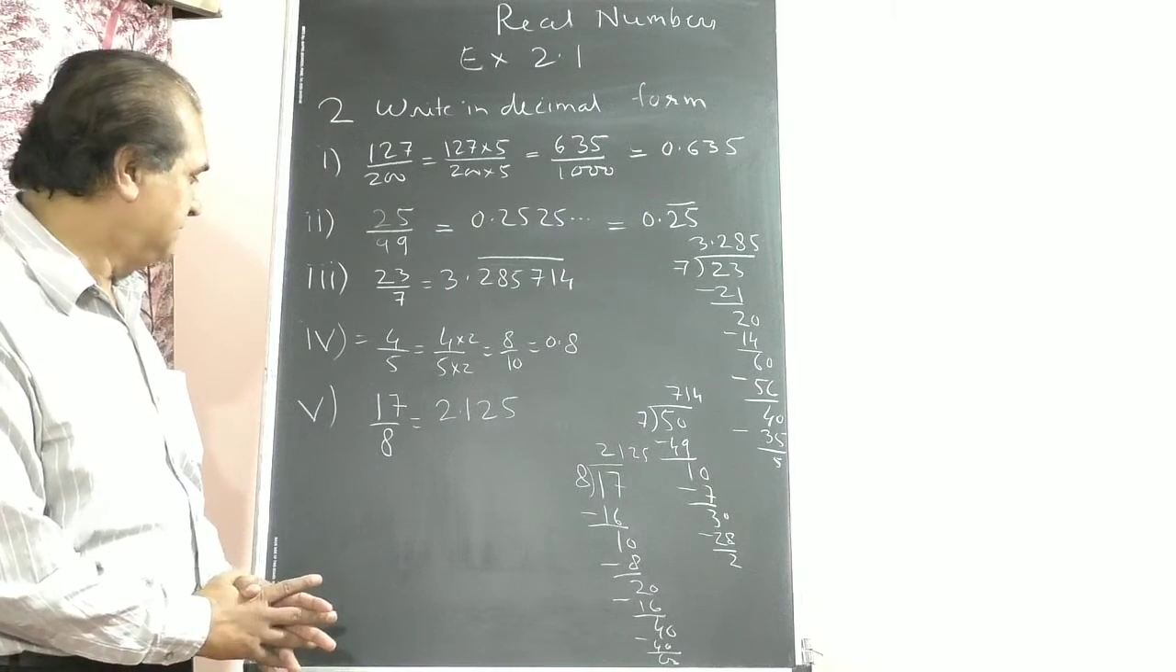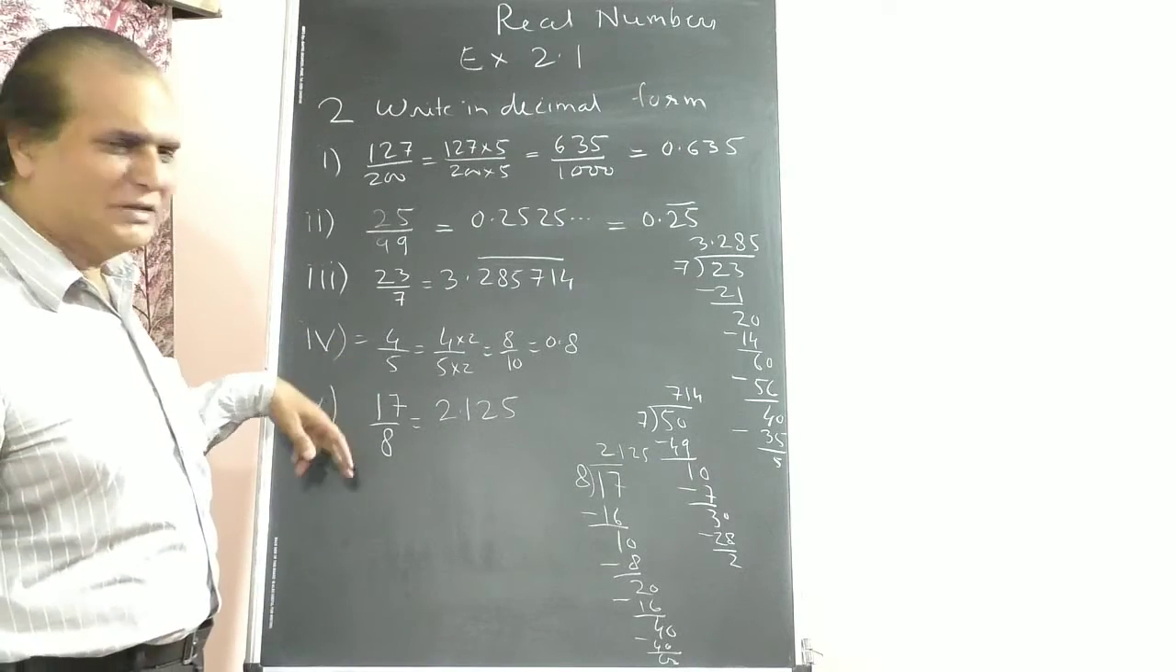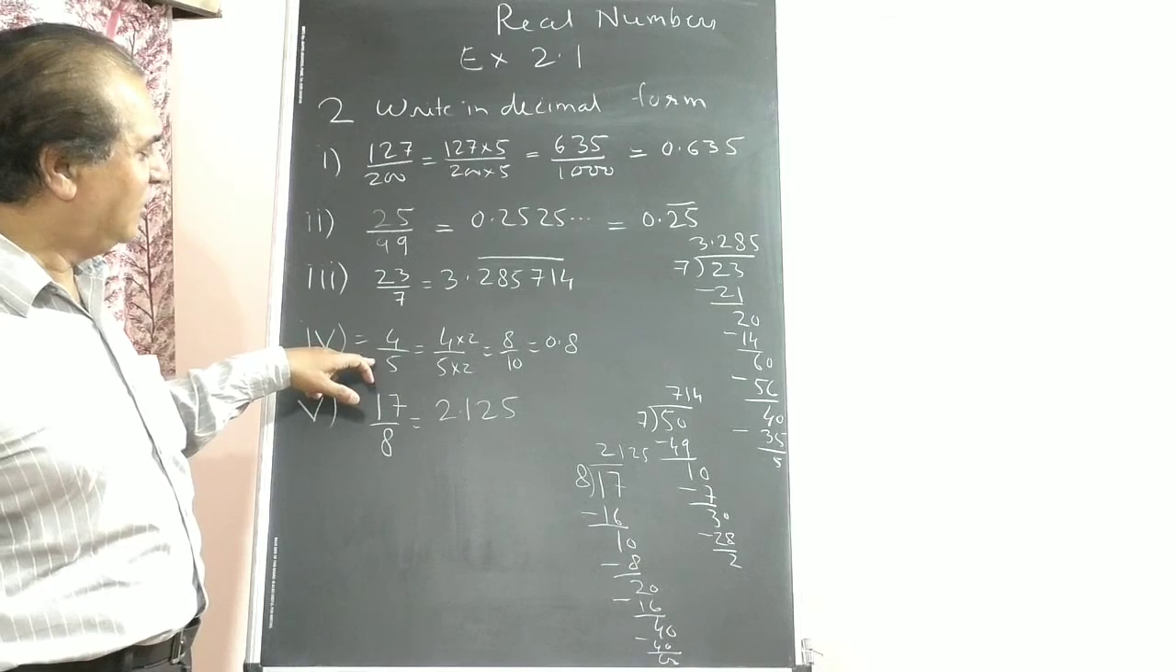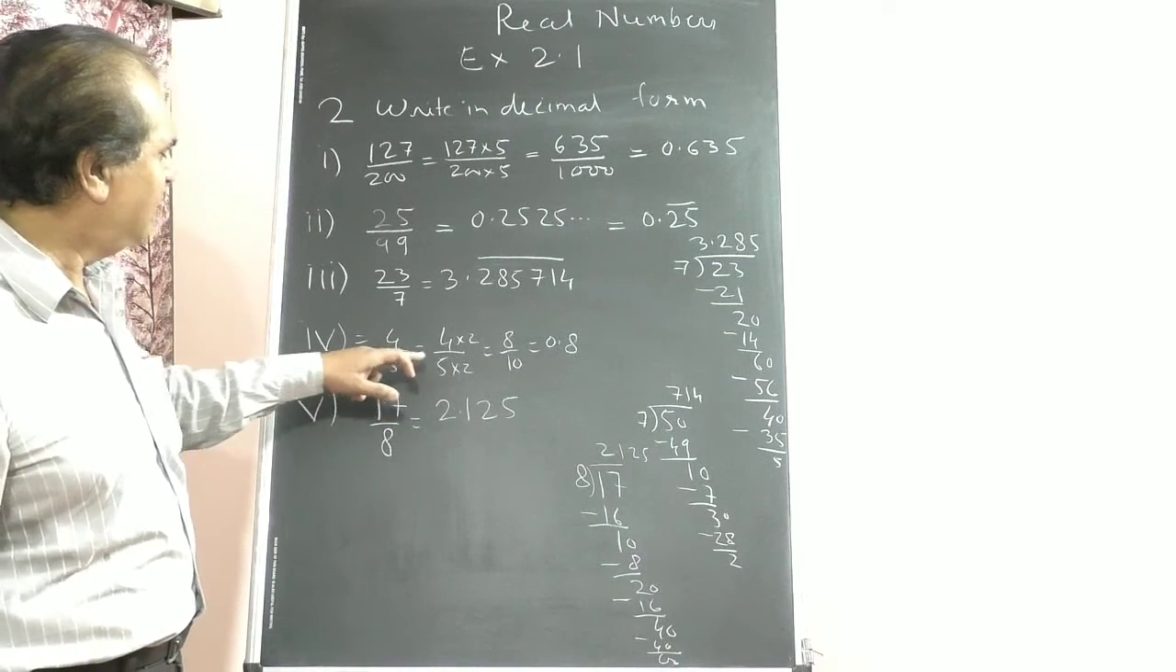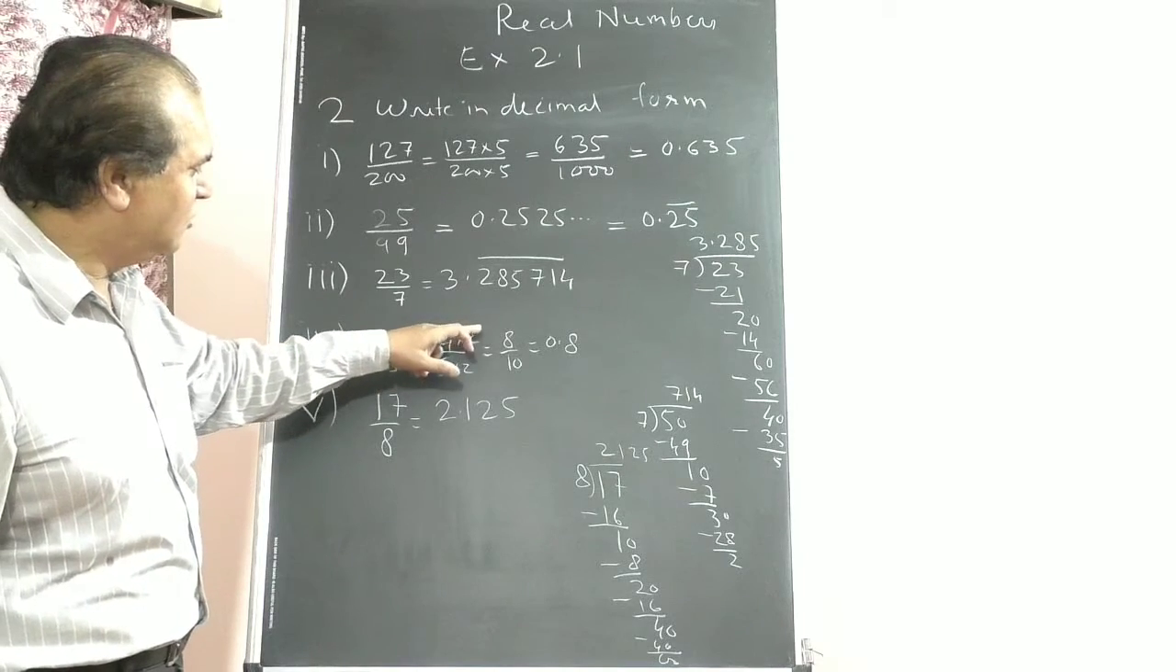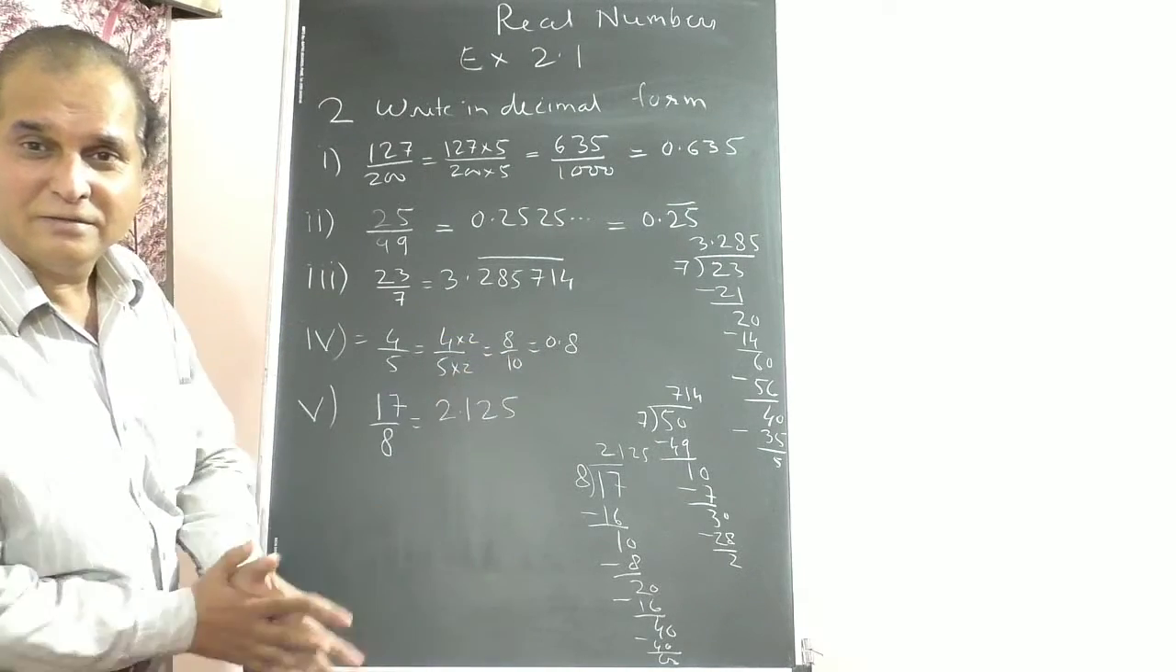Understood? Okay. 4 upon 5 is simple. If you multiply the denominator 5 by 2, it becomes 10. 5 into 2, 10. Then multiply 4 also. 4 into 2, 8. 8 upon 10 is 0.8.